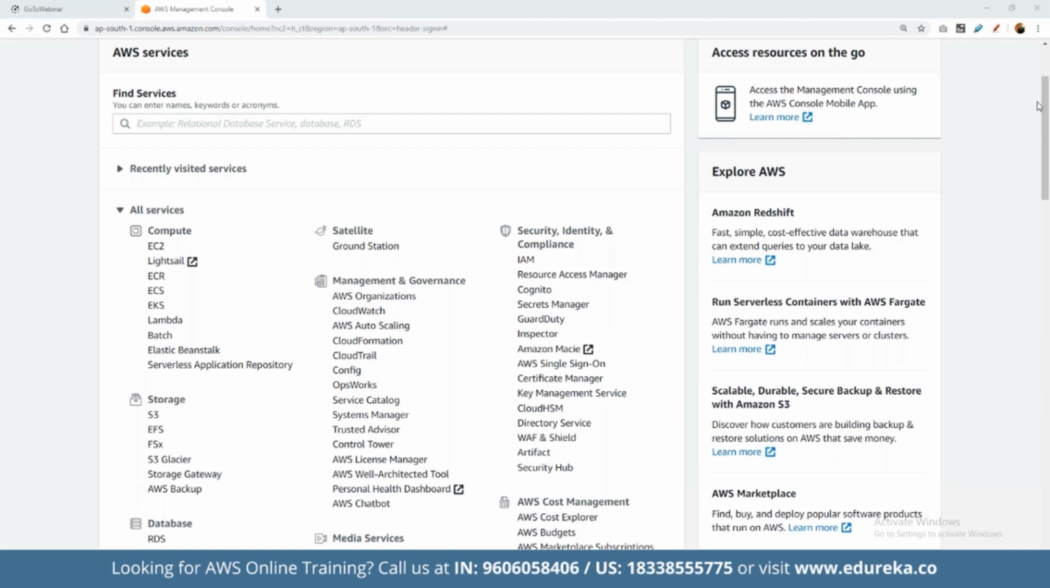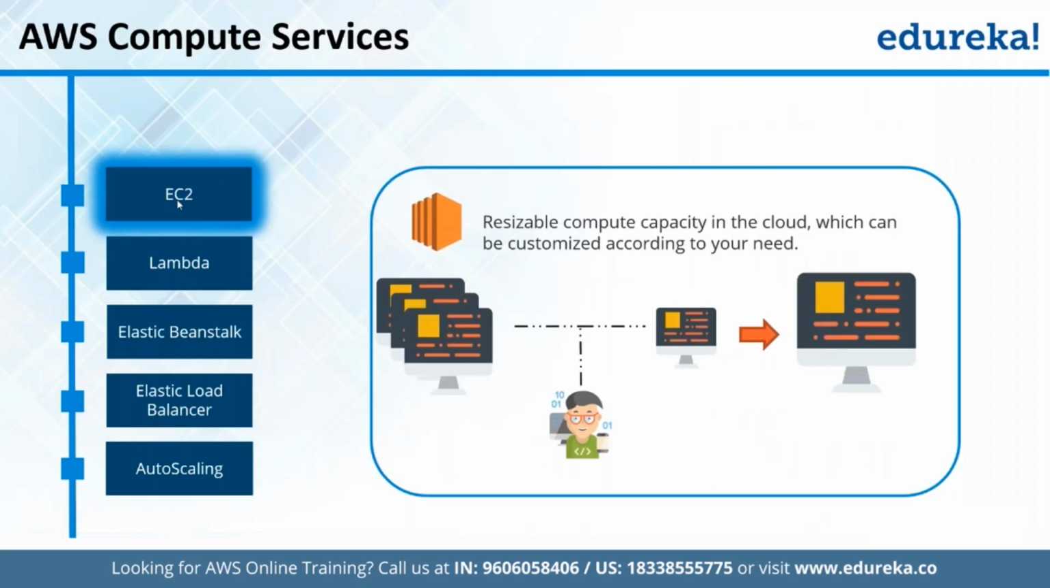So first of all, as we were discussing the computation services, let's go back to our slides. First of all, here we have EC2. EC2 is simply a full-fledged server, like a virtual machine, that we can deploy and get started on our applications, right? Then here we have the Lambda service.